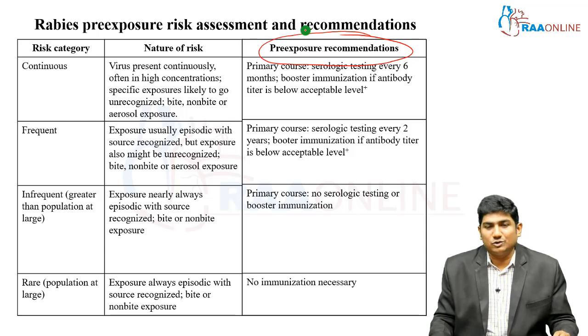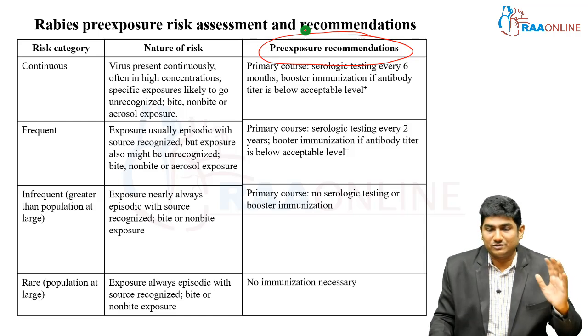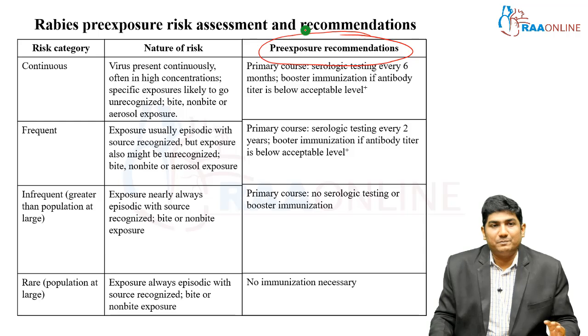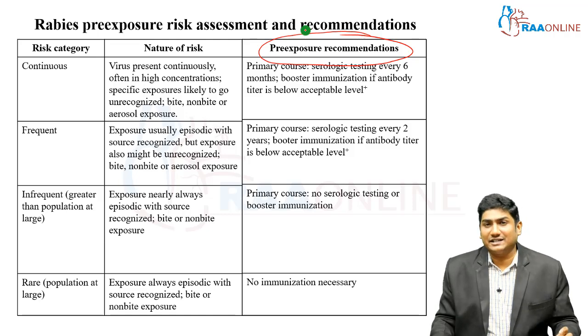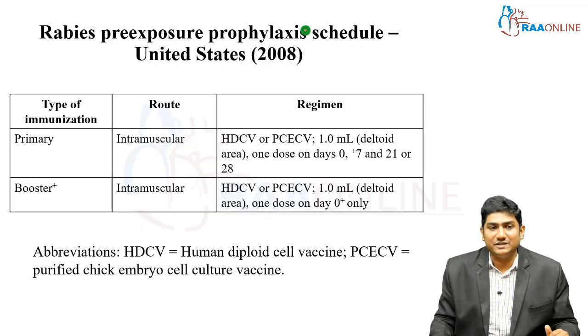If it's a rare group, then no need for the primary course also. Okay, so this is the pre-exposure risk assessment, and these are the recommendations. So I was telling you about primary course and booster. What exactly do I mean? What does primary course mean?